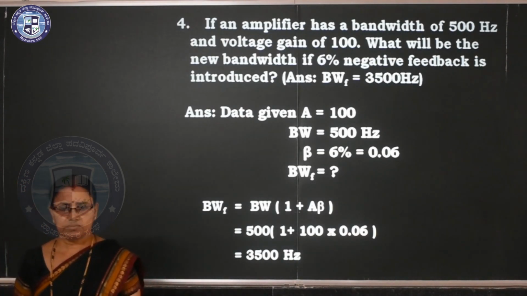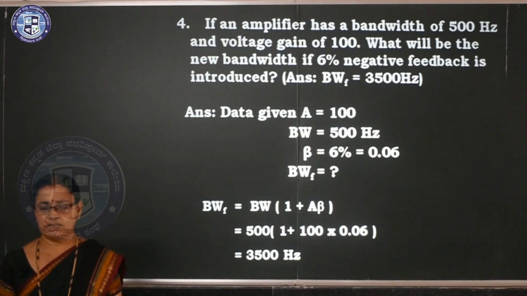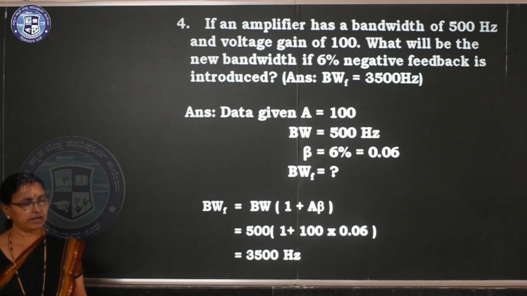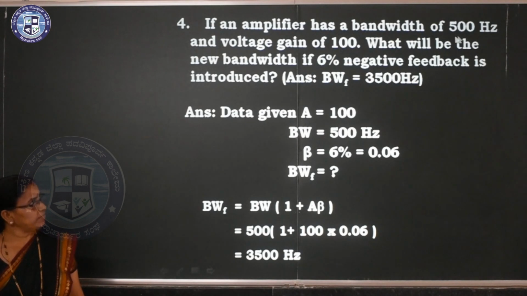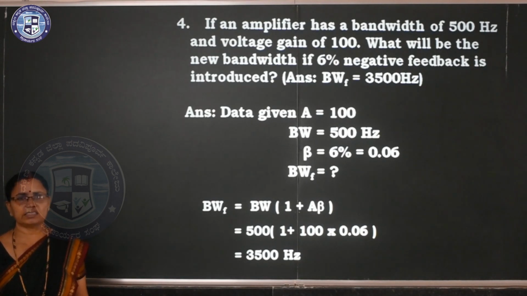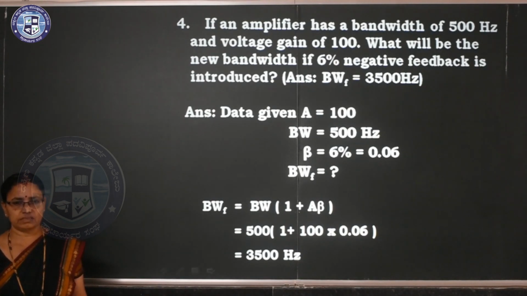Fourth one: if an amplifier has a bandwidth of 500 Hz and voltage gain of 100, what will be the bandwidth if 6% negative feedback is introduced? Clear? So here A is given as 100, bandwidth is 500 Hz before applying feedback, and beta is given as a percentage, so you have to convert it to 6 by 100, that is 0.06. Bandwidth after applying negative feedback increases, so I have to multiply it by 1 plus A beta. So the answer is 3500 Hz.